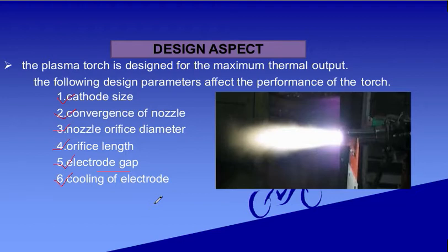Now nozzle orifice diameter, because with this particular thing only the flame intensity can be controlled. So this has to be kept in mind. These are the 6 important parameters that have to be considered while we are considering the design aspect: cathode size, convergence of nozzle, nozzle orifice diameter, orifice length, electrode gap, and cooling of electrode.